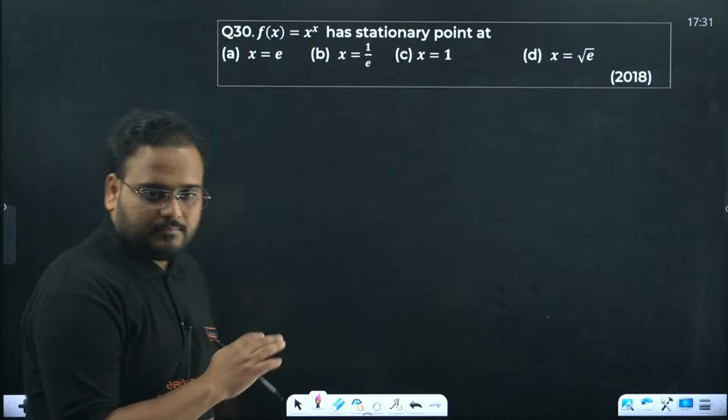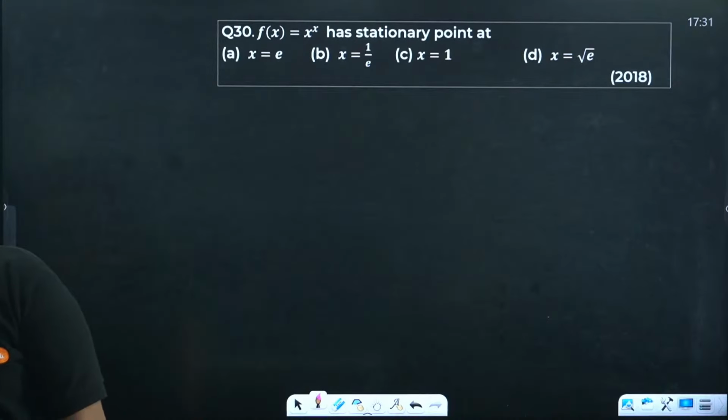30th one. A stationary point is the same as the critical point, by the way, guys.